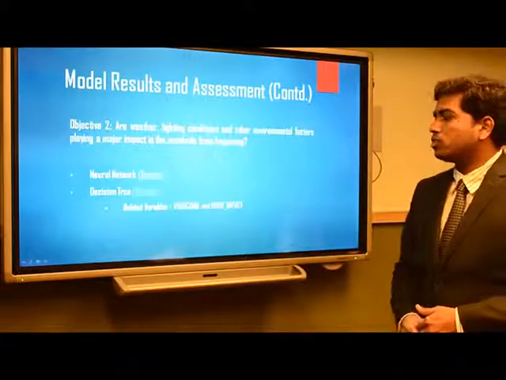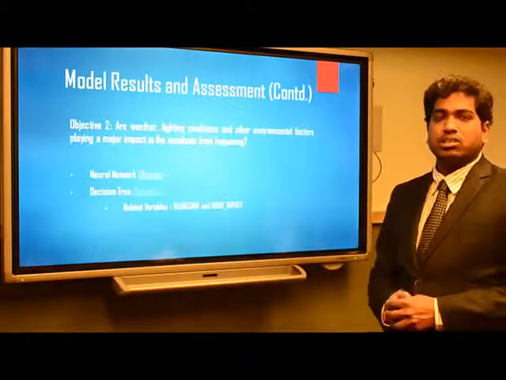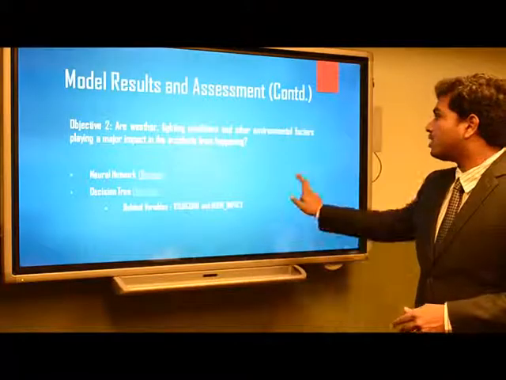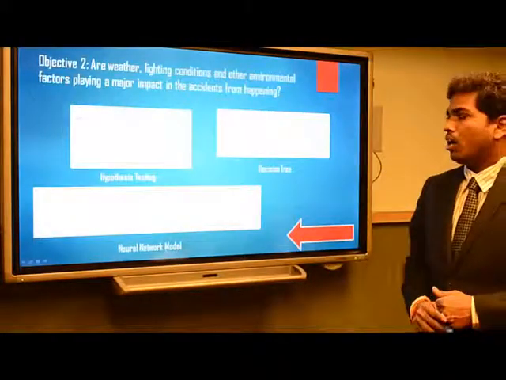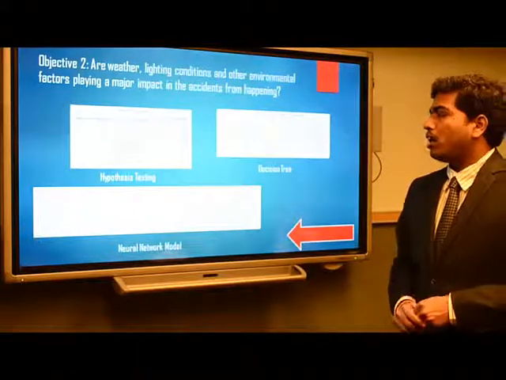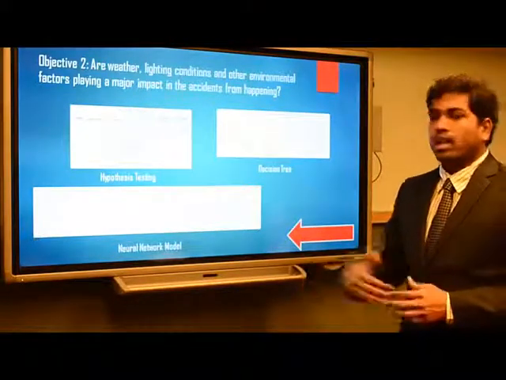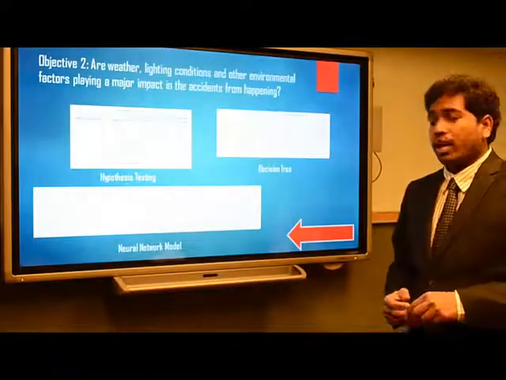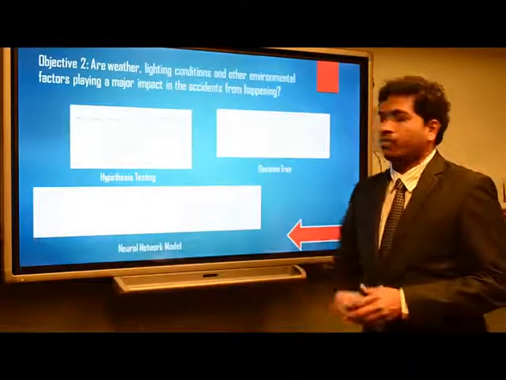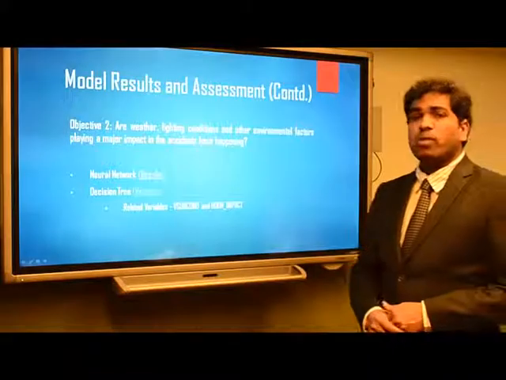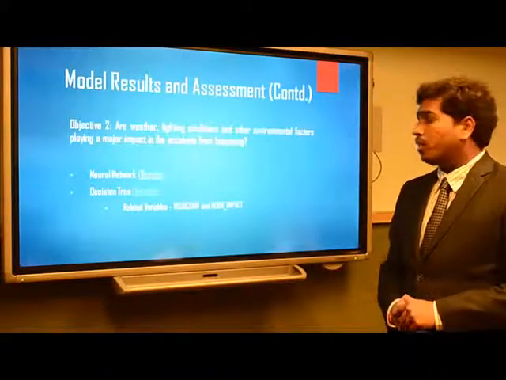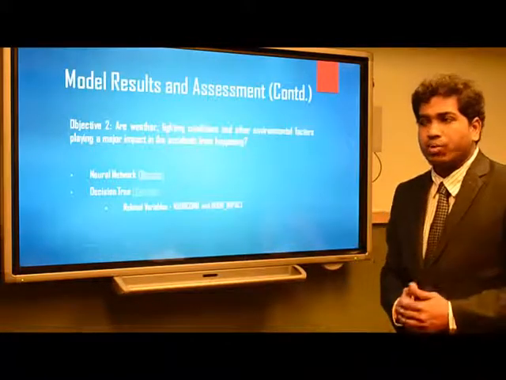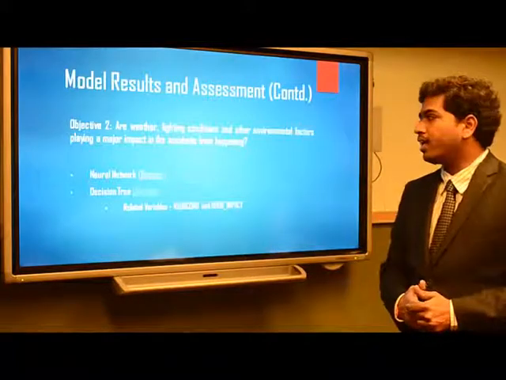Going forward to the second objective: are weather and light conditions playing an important role in accidents? To identify this, as explained by Sharath, we have created a new variable, weather and light impact, and we have done a chi-square test to see whether the number of accidents on these 4 levels of weather and light impact are different, and it says they are significantly different. Going back to the models, we have built a neural network and a decision tree. We all know that a neural network uses all the input variables, multiplies them with weights, and iterates many times to reduce the error.